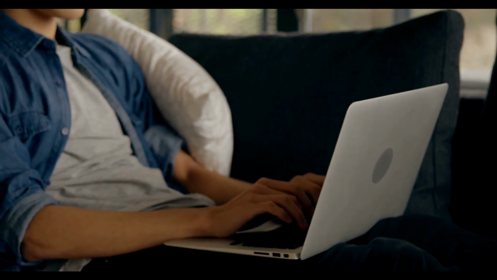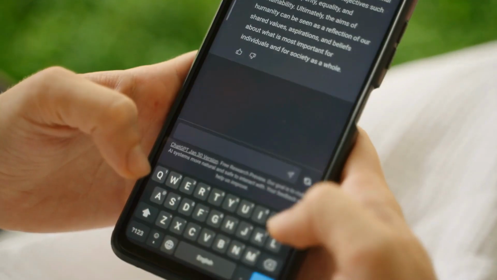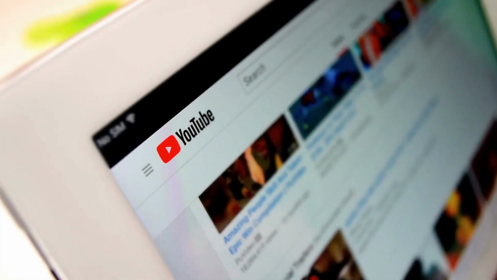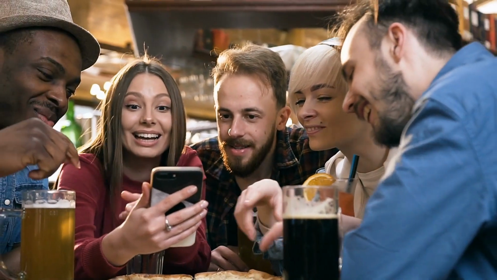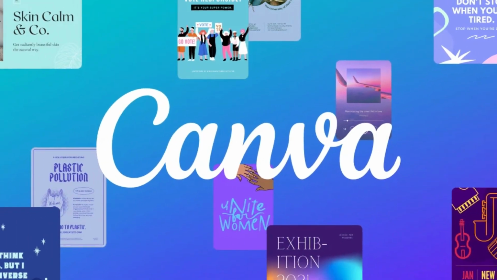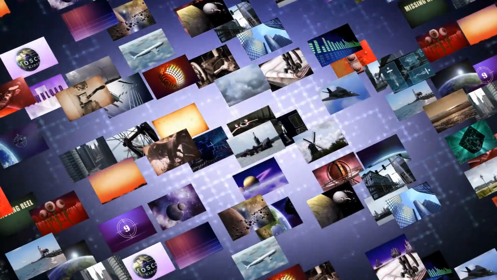Once you have your trending topic, use ChatGPT to write a concise and engaging script for your YouTube short. Keep it under 60 seconds and focus on highlighting the key features or benefits of the affiliate product you're promoting. Thumbnails are crucial for grabbing attention, so make sure you design an eye-catching thumbnail for your short. Use tools like Canva or Adobe Photoshop to create a visually appealing thumbnail that represents the content of your video.